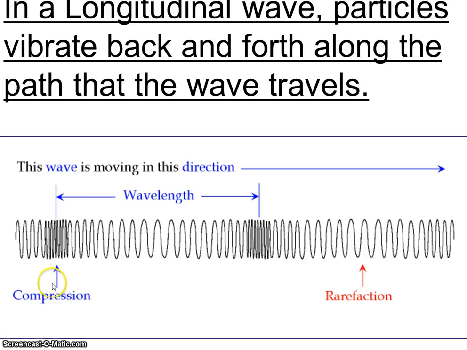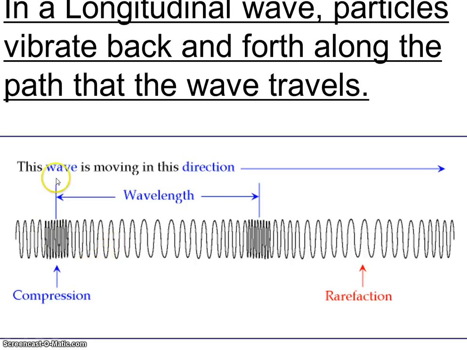You can see they're called compression waves because here the particles compress together, and then here they spread out. Compress again and then spread out. Much like a slinky would do. If you laid it out and kind of pushed on it, it would send that energy down there because these particles would come together in a compression, and then they would spread apart and then come together again. That is how a longitudinal or compression wave transfers its energy.